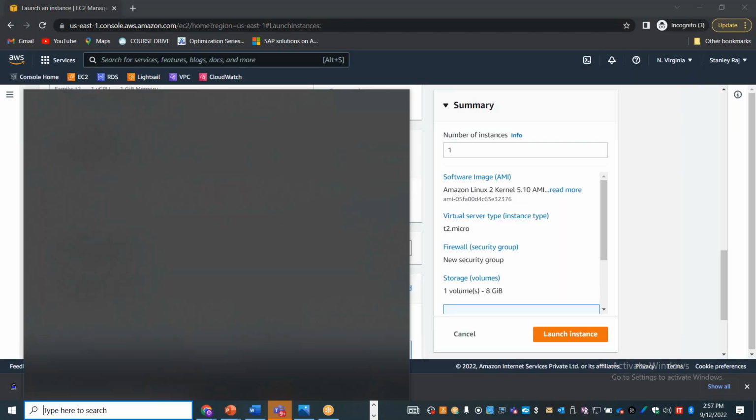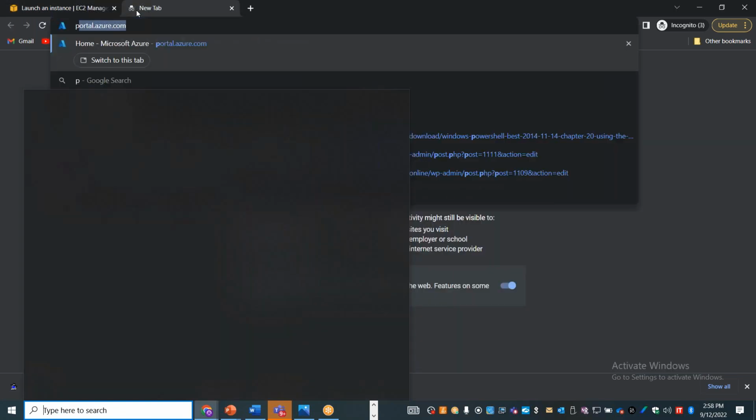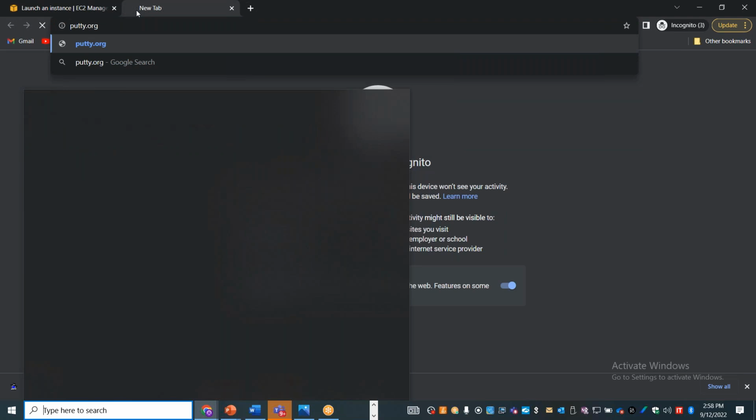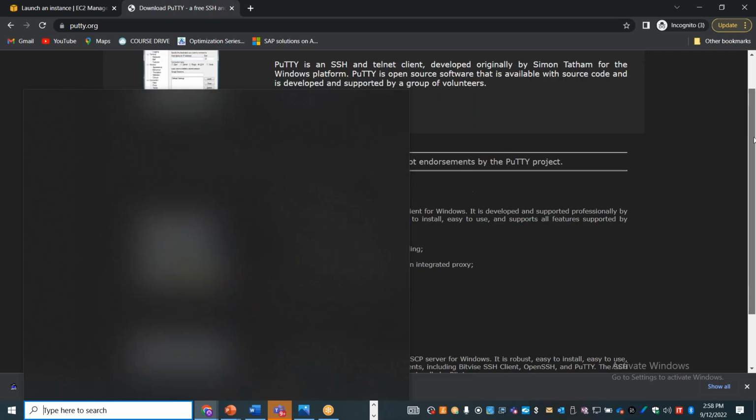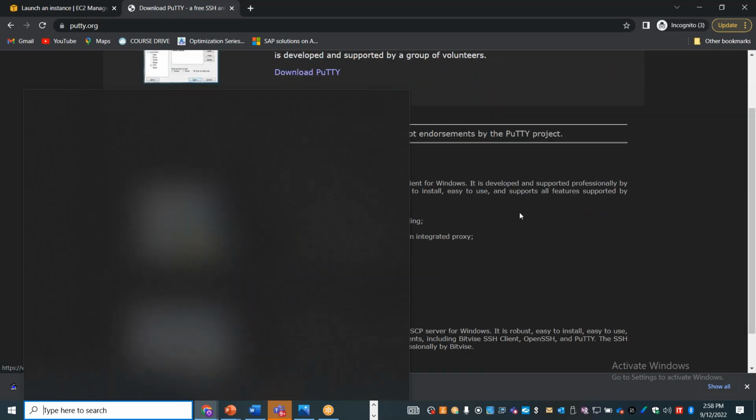If I go and search for PuTTYgen, you'll start seeing it. And if you don't have it on your machine, you can just go to putty.org and download the PuTTY tool for using on your local machine. You can download the PuTTY tool and then it will give you the tool to log in.